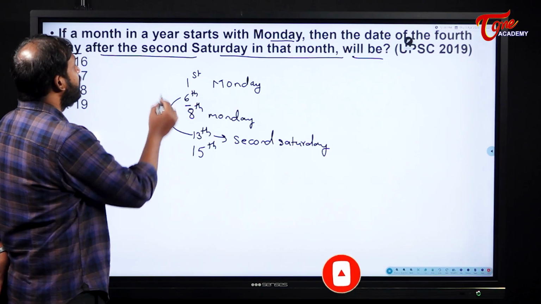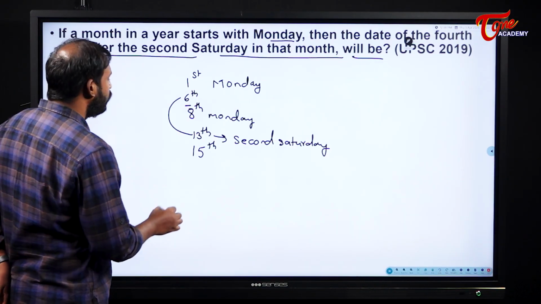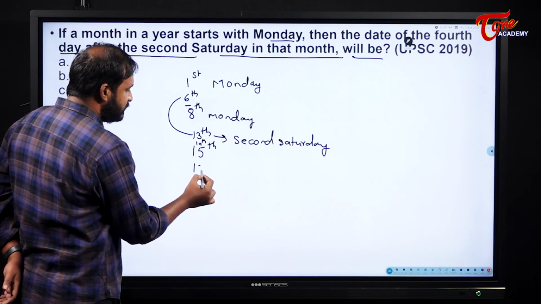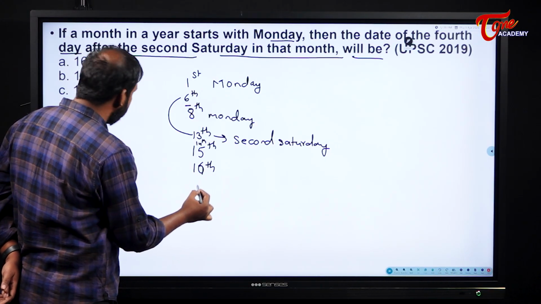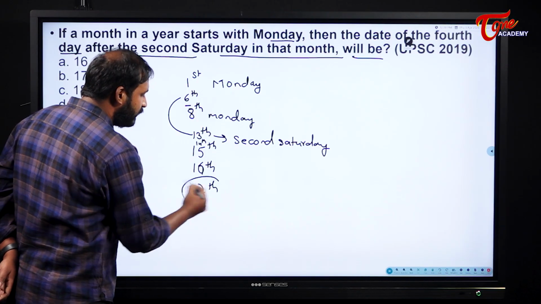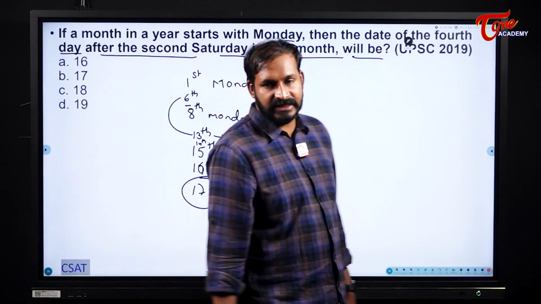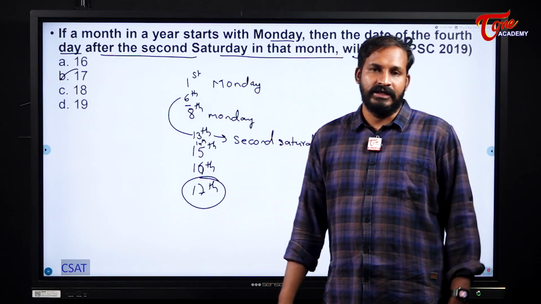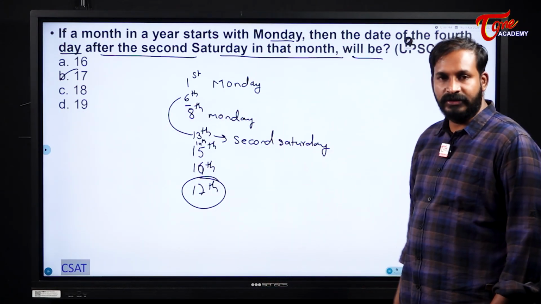Okay, next they are asking us 4th day. So 14th will become first day, 15th will become second day, 16th will become third day, and 17th will become what for me? 4th day. 17th. 13th is second Saturday, 17th will become the 4th day for me here. 17th will become the 4th day here.